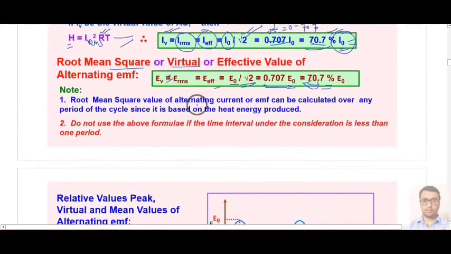Now one thing is, why do we calculate RMS value? Because if we calculate the average value, then in one cycle it will come out to be 0. So this average is not effective for calculation of power or heat consumed in our houses. So for that we consider one special kind of current, that is called RMS current.